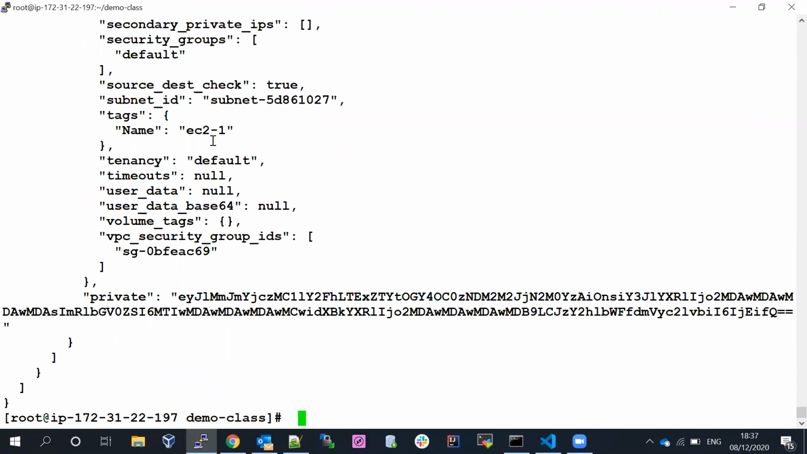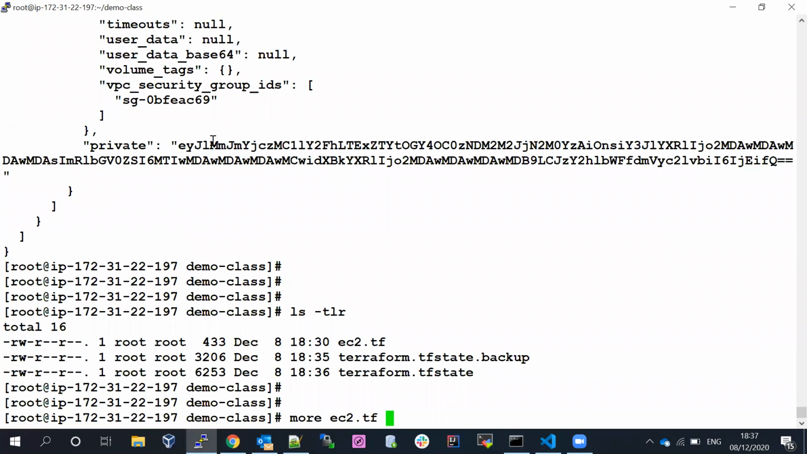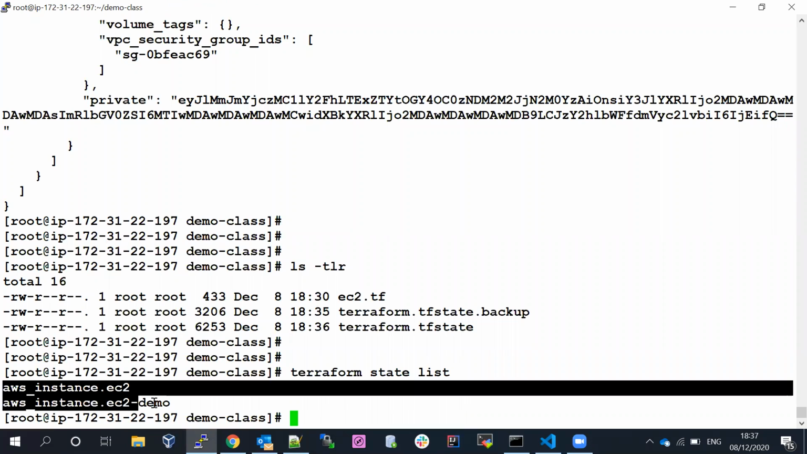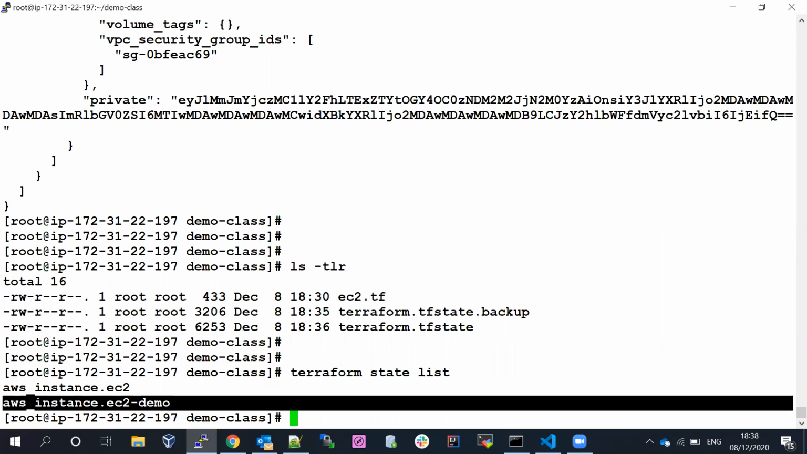So without the state file, let's say for example, what I'm going to do. When you run terraform state list, I'll show you. If you run terraform state list, you can see both resource information available. If I create one more resource, it's going to store the information here.